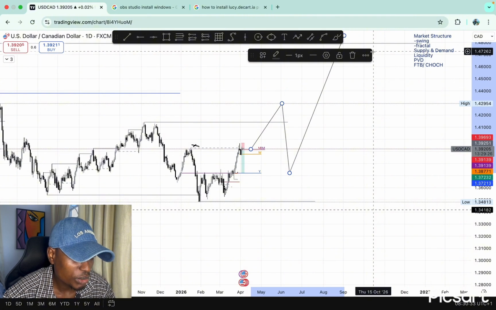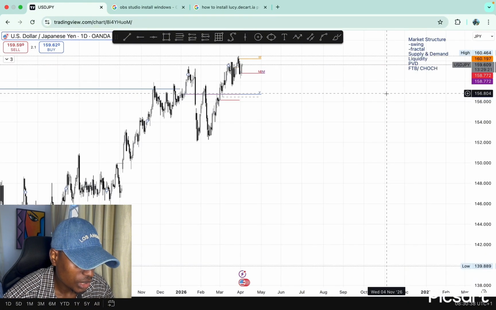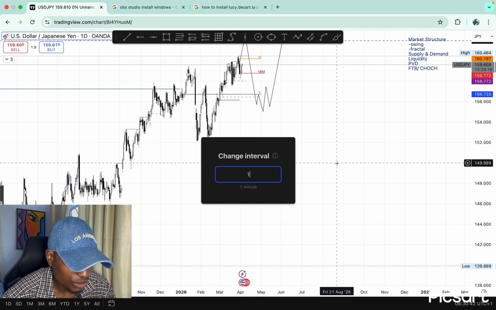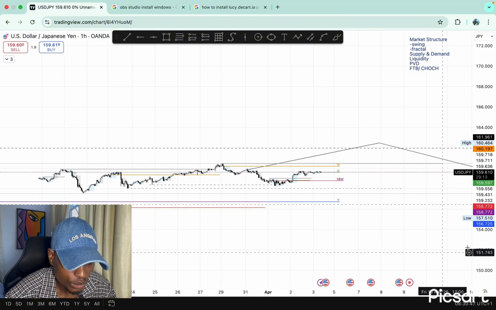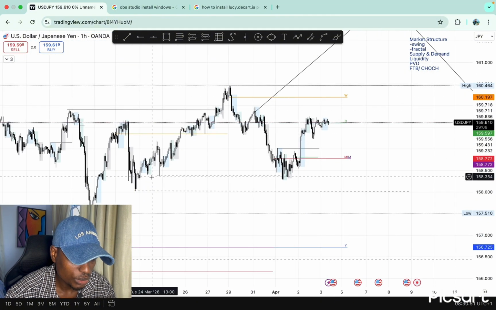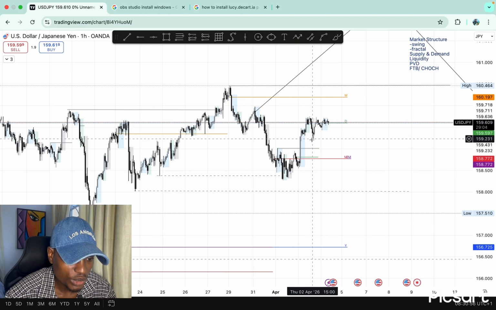Sorry. The last pair I'll be looking at today is USDJPY. USDJPY also looking good for longs. I should drop down to the 1 hour. So USDJPY also looking good for some longs, as we had a liquidity sweep here, and then price gave us a change of character and started pushing up. So I'm still looking for more longs here.